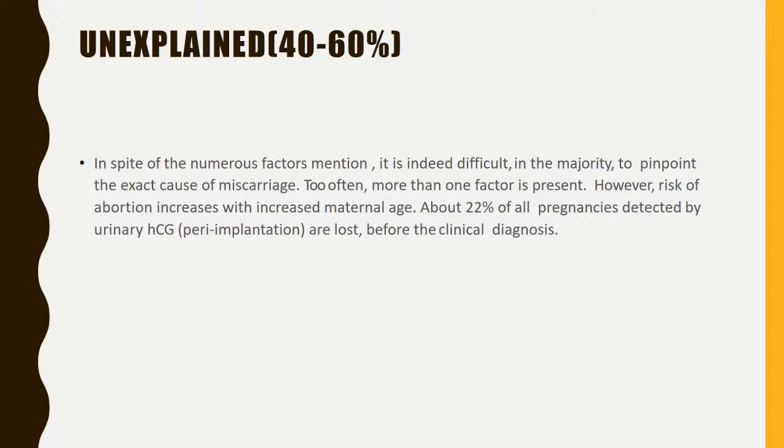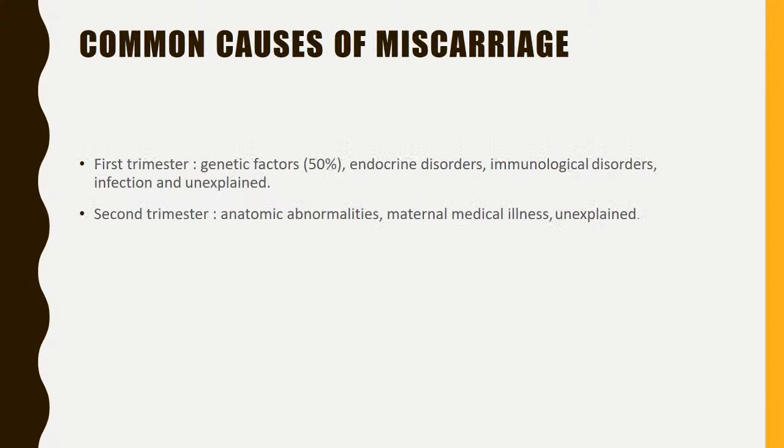Unexplained. 40 to 60% of miscarriages are unexplained. In spite of the numerous factors mentioned, it is indeed difficult in the majority to pinpoint the exact cause of miscarriage. Too often, more than one factor is present. However, the risk of abortion increases with increased maternal age. About 22% of all pregnancies detected by urinary HCG are lost before the clinical diagnosis.